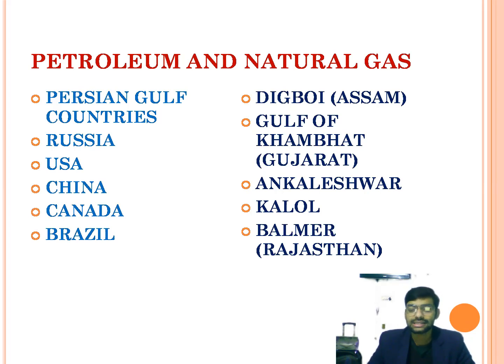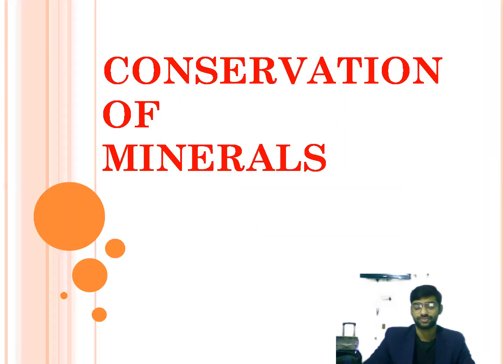And in India, we can see the presence of petroleum and natural gas, the first place being Digboy, which is situated in Assam. Then in Gujarat, there is a place called Gulf of Khambhat, and Ankleshwar, Kalol, and in Rajasthan there is also a place called Barmer. Okay. So there we can see the presence of petroleum and natural gas.